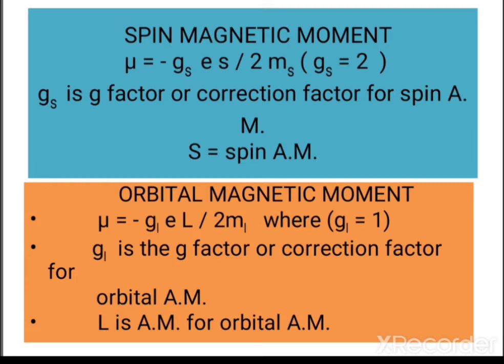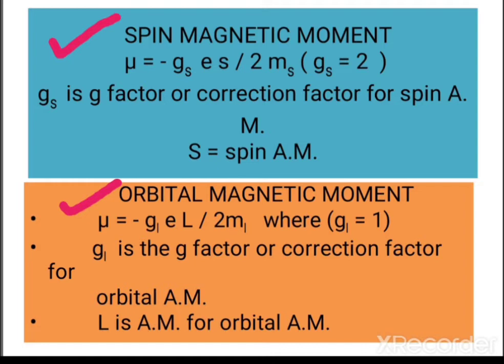This angular momentum will also contribute towards the magnetic moment of the electron. The spin angular momentum will also create a magnetic moment whose expression is similar to this. So here the spin magnetic moment and the orbital magnetic moment are given by these expressions.